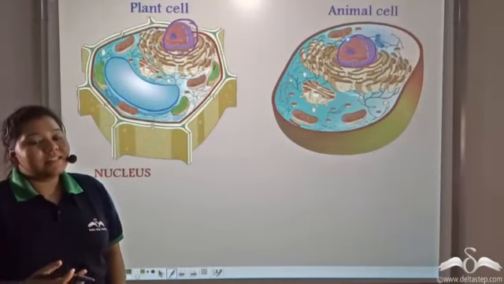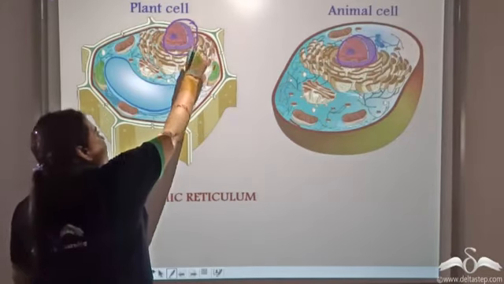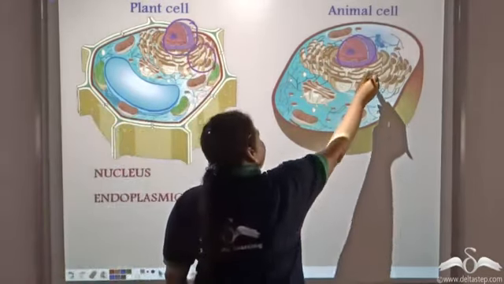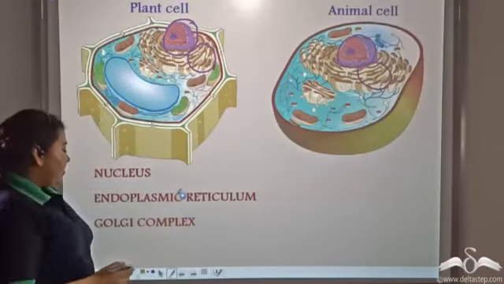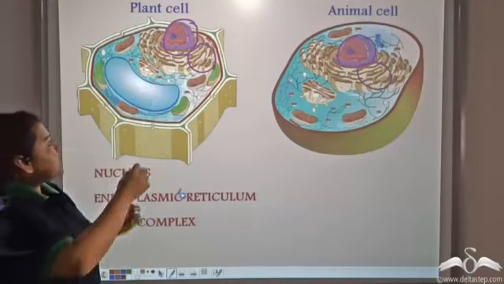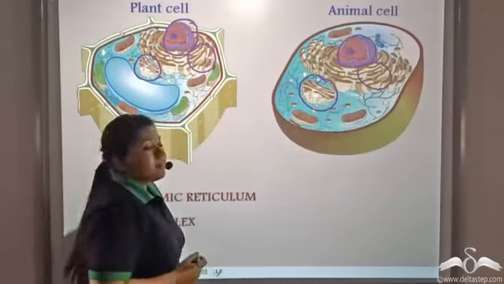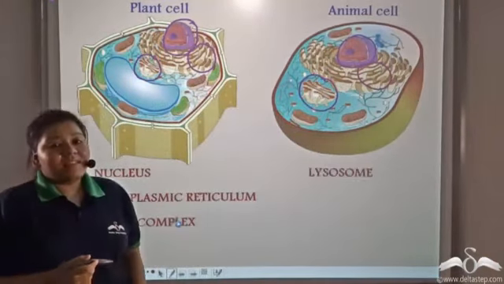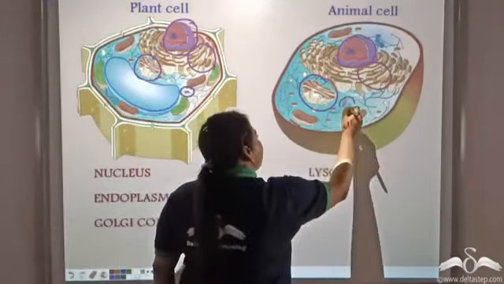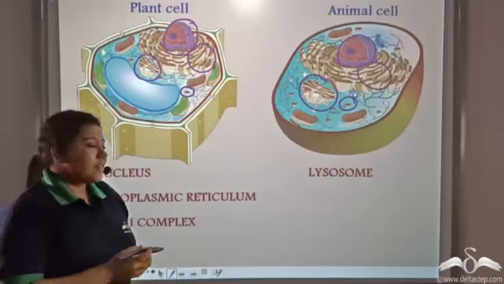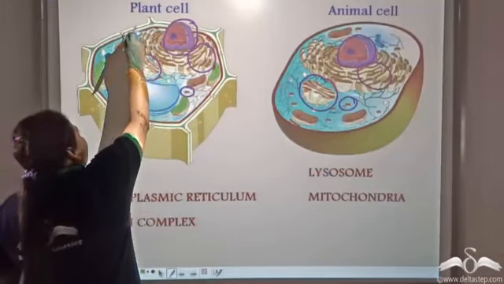Similarly, other organelles which are common between the two cells are the endoplasmic reticulum, which forms the rod-like network between the plant cells and the animal cells. The Golgi complex, which is this organelle. The lysosome, see? The lysosomes are also known as the suicide bags. Mitochondria, which is the powerhouse of the cell.